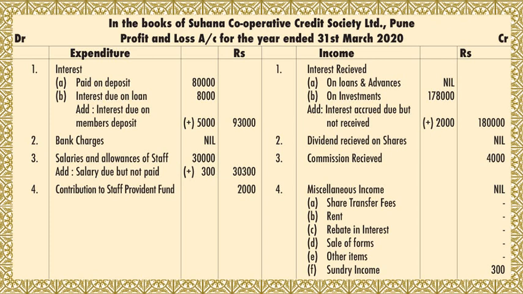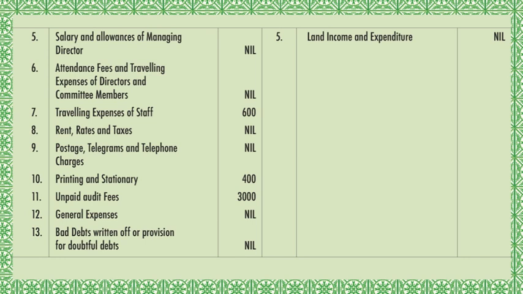Commission received, again you have to check on the credit side of the trial balance. It is given here as 4,000. So that is considered as income generated. Fourth part, miscellaneous income. In that you have to take all the parts. A is share transfer fee, B is rent, C is rebate in interest, D is sale of forms, E is other items, I is sundry income. Now sundry income is already given in the trial balance as 300. So you are taking it as income over there. Fifth one is land income and expenditure. That is not given, so it is considered to be nil.